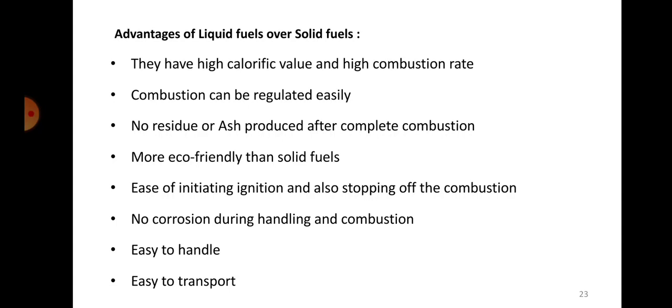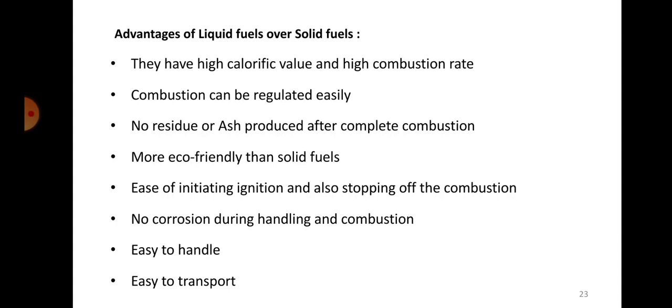Okay, it's a major problem for these power stations which are using coal, because there will be a lot of ash content that will be produced, and disposing of this ash is a big task. And if that is let out to the environment, it will create a lot of problems, because we are not talking about a little bit of ash content here. It's tons of ash that will be produced after burning of the coal. So that has to be properly disposed. So with respect to that, if you compare, liquid fuels are more eco-friendly.